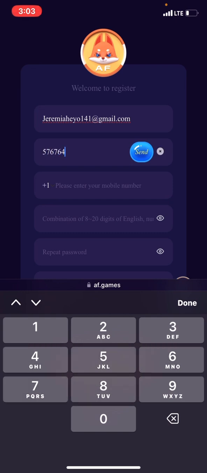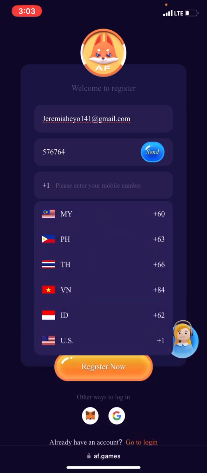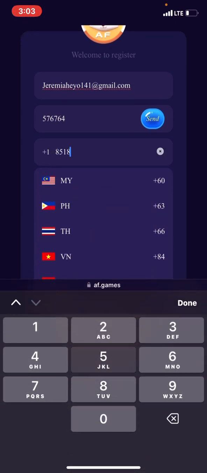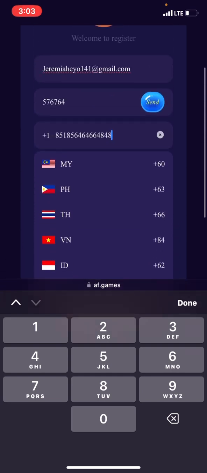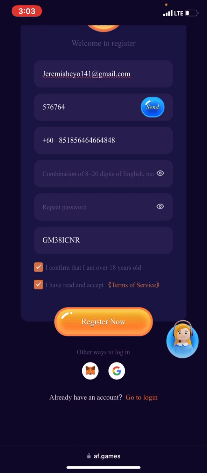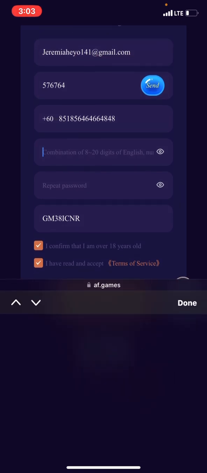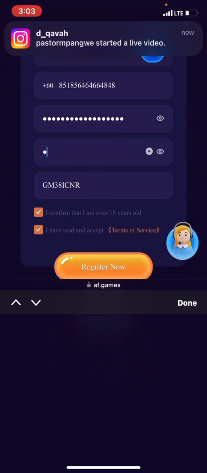Now this +1, if you are in Kenya or any country, when you click it and you don't find your own country, just use the +1, put in your phone number, right? And it's not really compulsory actually, because your email is the one that is most important, right? Then when you put in the phone number, then you put your password, right? Combination of 8 to 20 digits of English numbers. So first one should be capital letter, and then the second one should be anything, and then a number, maybe 2 numbers. You repeat the same thing, and then 2 numbers. Everything should be 19 actually.